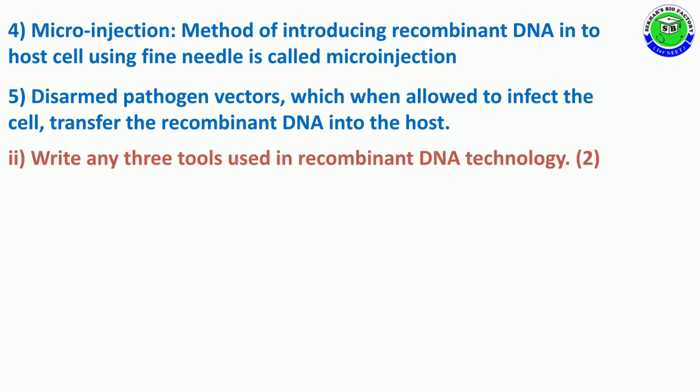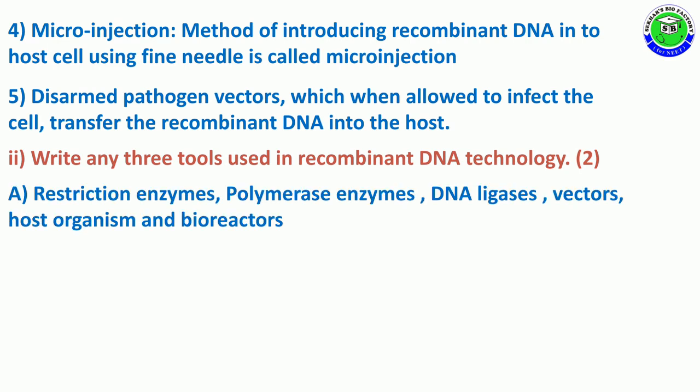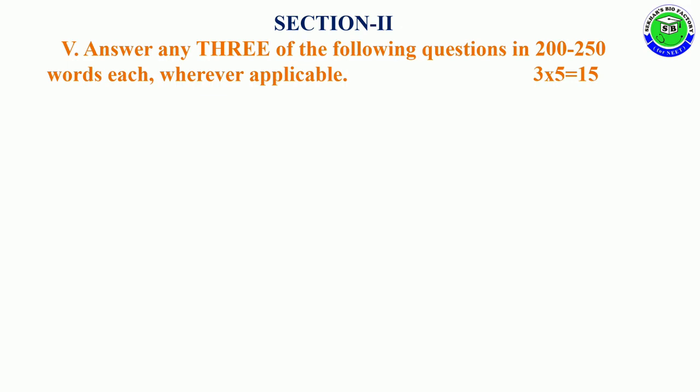And in this split question, Roman number 2, 2 marks. Write any 3 tools used in recombinant DNA technology. The tools of rDNA technology are restriction enzymes, polymerase enzymes, DNA ligase, vectors and host organisms, along with bioreactor.